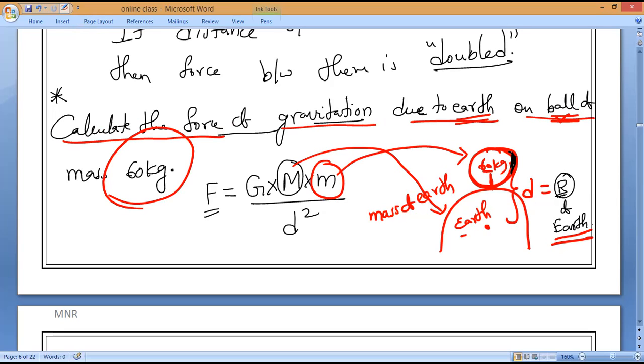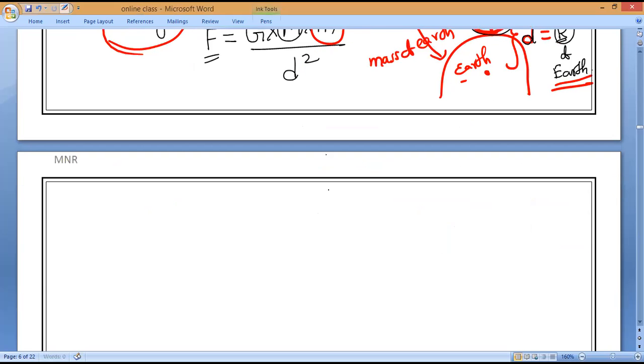If a small body is placed above the Earth, its size is negligible, so we consider the distance between them equal to the radius of the Earth. Are you clear? Now check your notebooks and textbooks and tell me the mass of Earth.